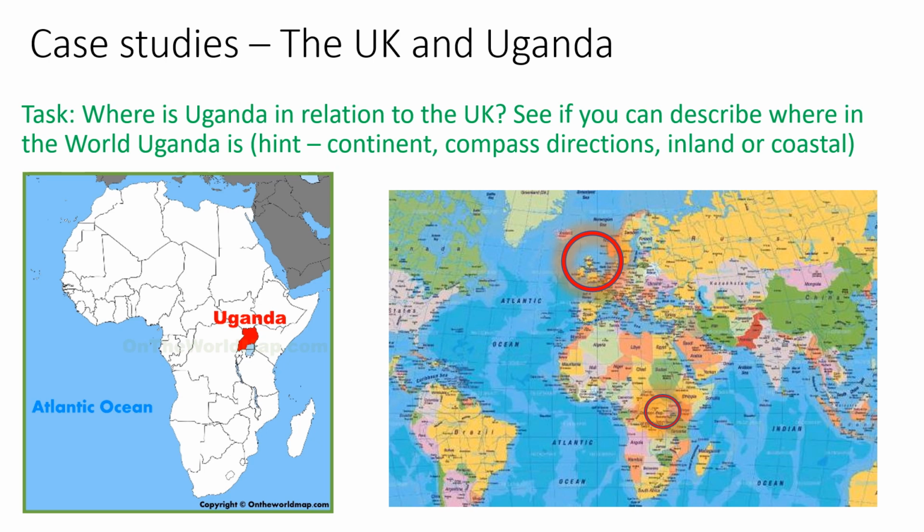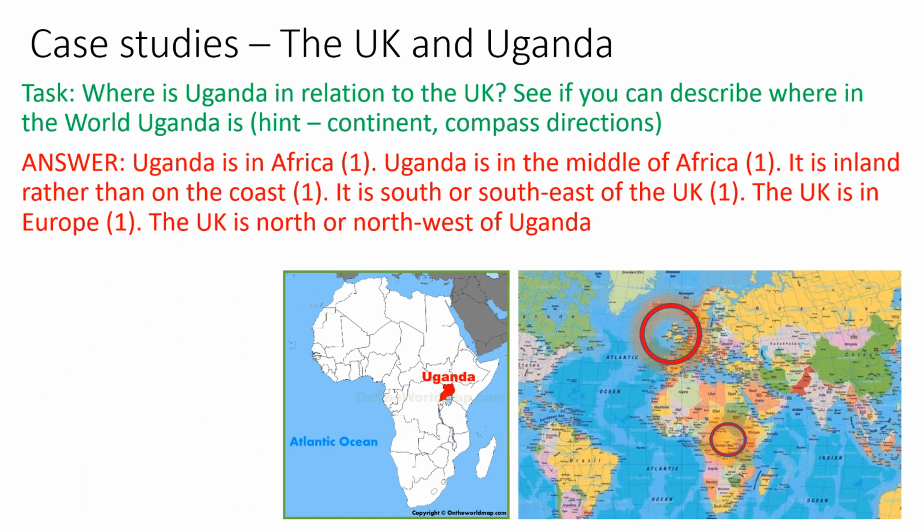Pause this slide now, write up a really good description of where Uganda is and where it is in relation to the UK, and when you've done that, move on. 3, 2, 1, pause. Okay, well here's my answer. If you put down that Uganda is in Africa, give yourself 1 mark. If you put that Uganda is in the middle of Africa, even better, give yourself another mark. If you put that it's inland rather than on the coast, give yourself another mark. If you put that it's south or southeast of the UK, give yourself another mark.